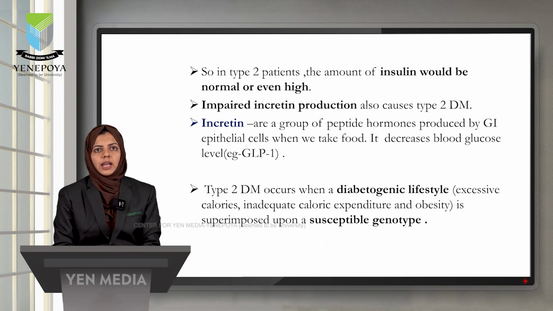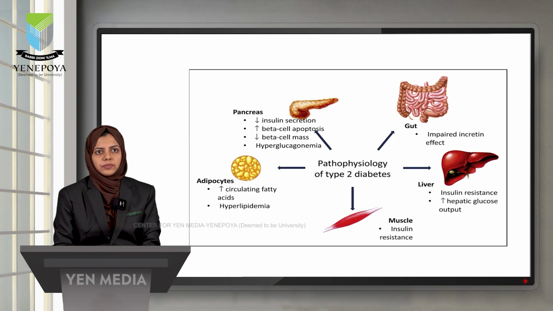So in type 2 diabetes, the amount of insulin will be normal or even high. And impaired incretin production also causes type 2 diabetes mellitus. Incretins are a group of peptide hormones produced by the GI epithelial cells. When we take food, they decrease the blood glucose level. And in type 2 diabetes, there will be impaired incretin production also.